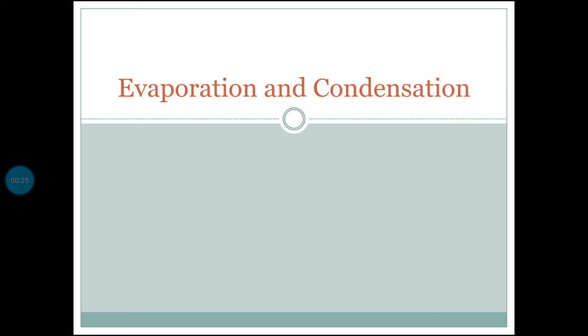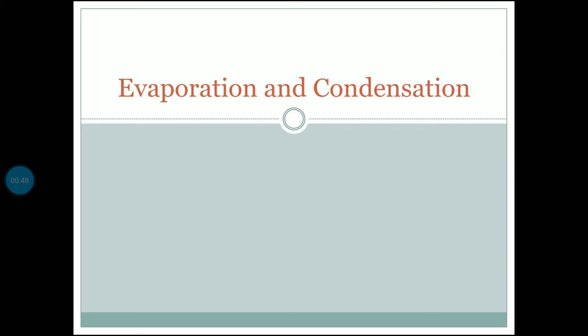But in today's class, we are going to start a new chapter where we will learn how the water levels are maintained on the earth and what are the different steps involved in maintaining those water levels.